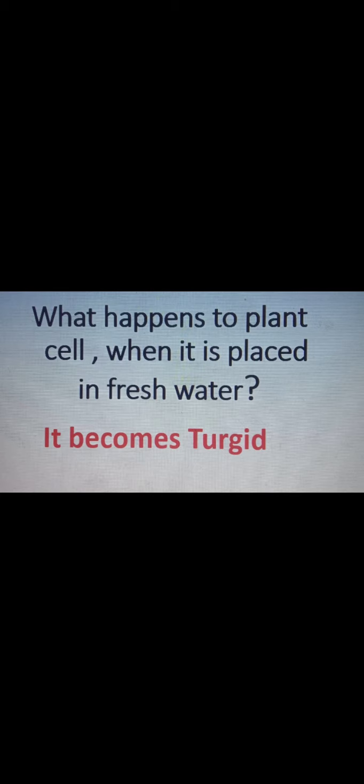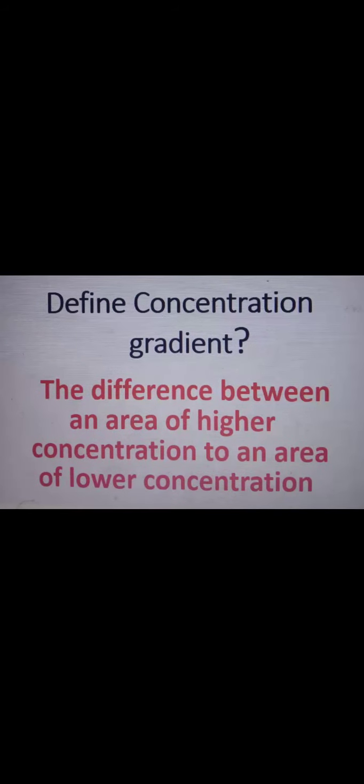So the first question is, what happens to plant cell when it is placed in fresh water? Answer, plant cell becomes turgid. So the next question is, define concentration gradient. Answer is, the difference between an area of higher concentration to an area of lower concentration is called concentration gradient.